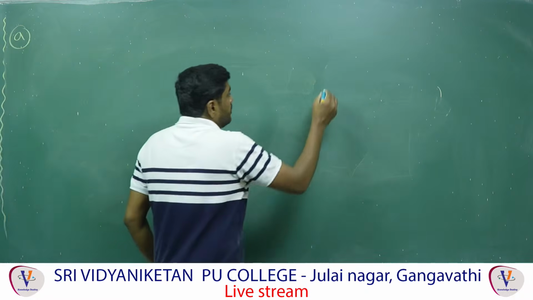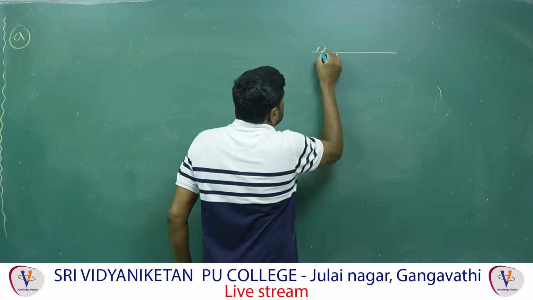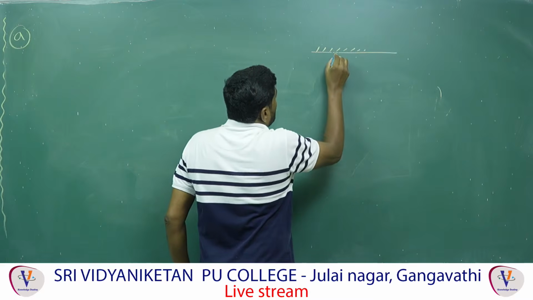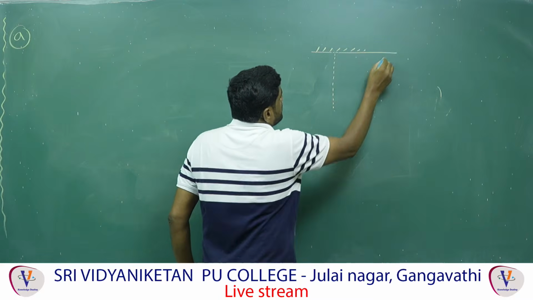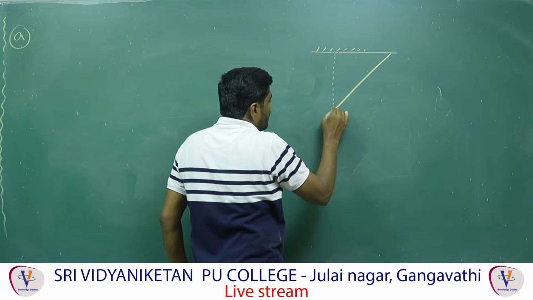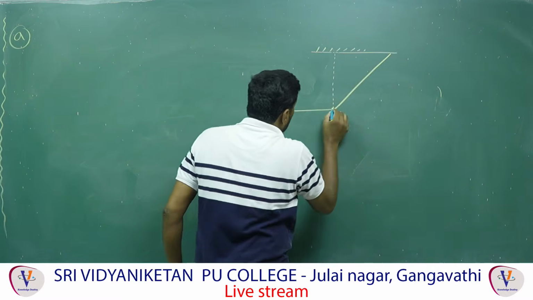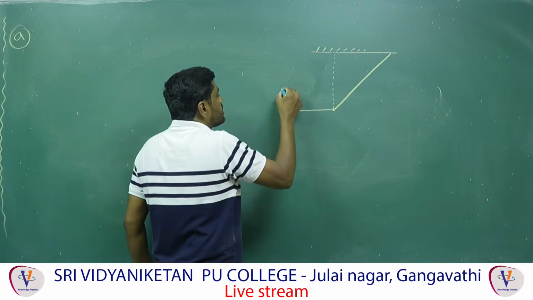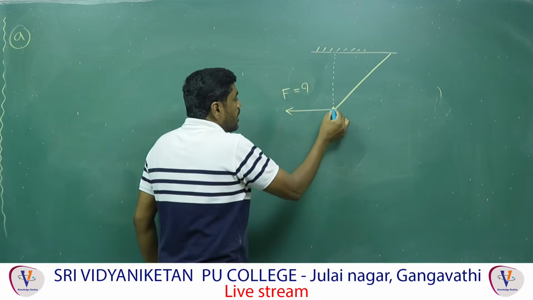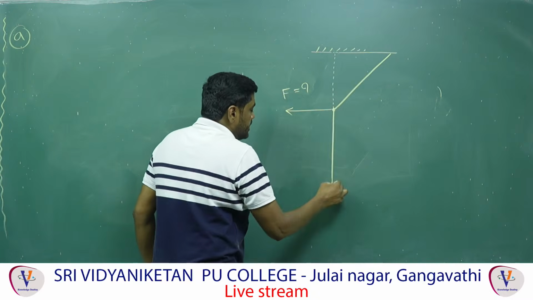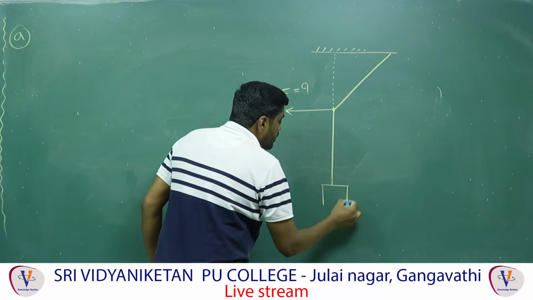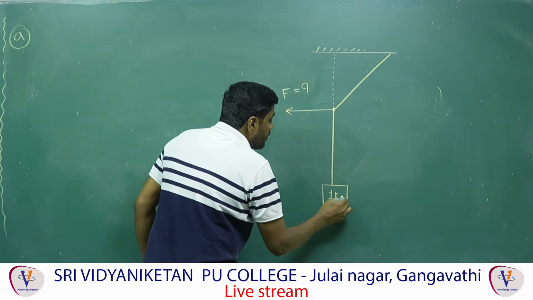First of all, if you draw the diagram like this, this is one wire, and here it is hinged, and they are asking for the value of the force F. From this wire they suspended a block, and the block is 1 kg.